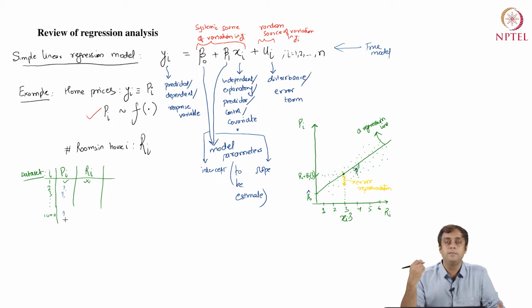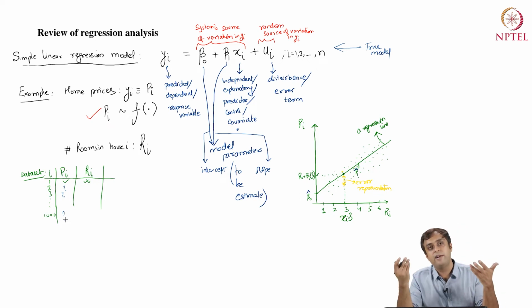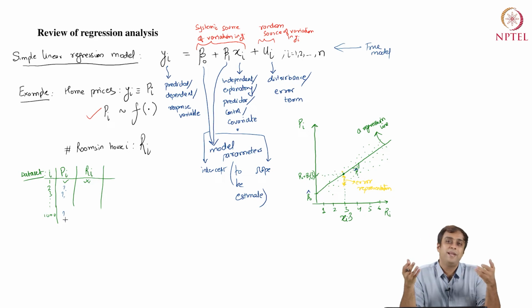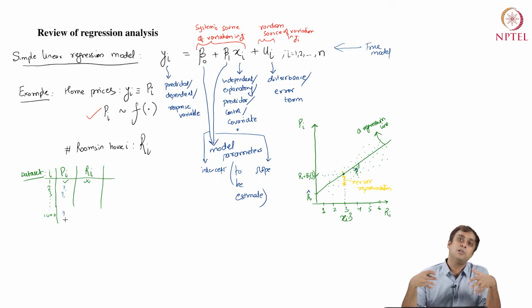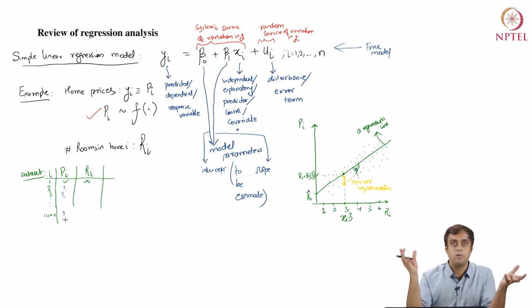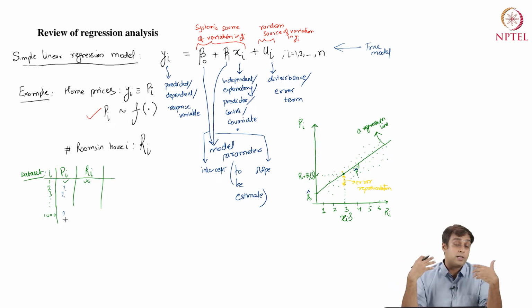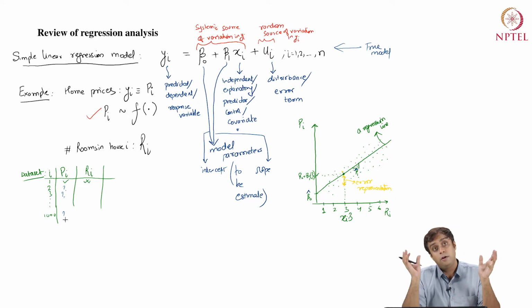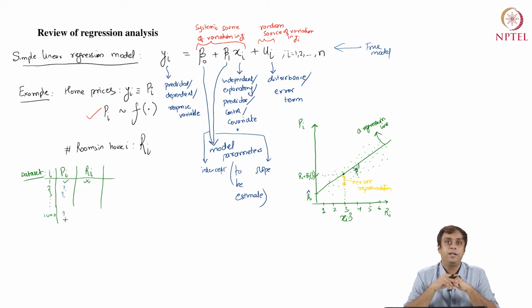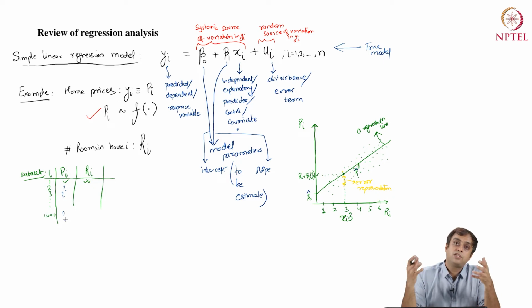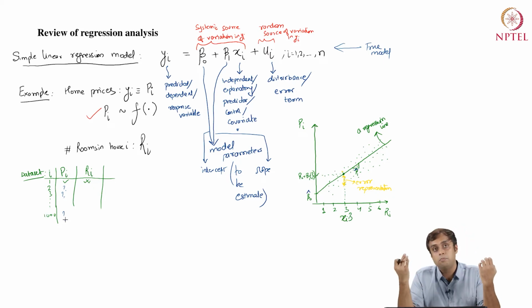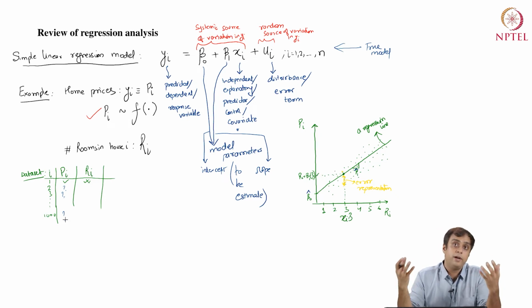Now, obviously, the linear regression model is a bit restrictive. It only has one regressor. Price of a home is not only explained by the number of rooms. It is also explained by things like amenities around, right? Number of parks in the community, the quality of schools in that community, the state of public infrastructure, roads, and crime control or security, safety, and so on and so forth in that community.